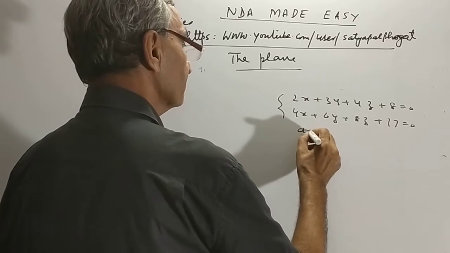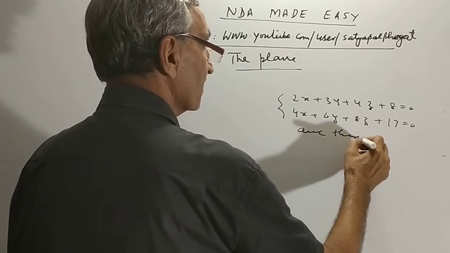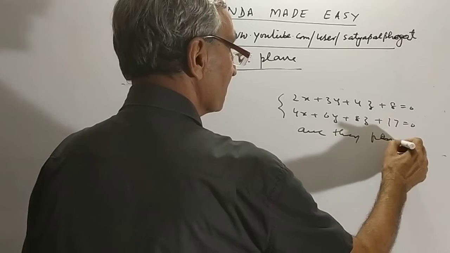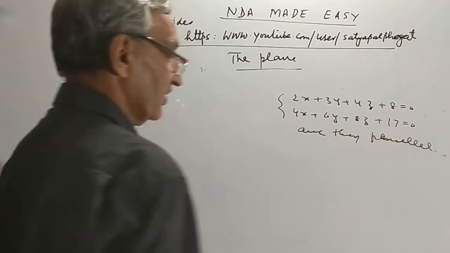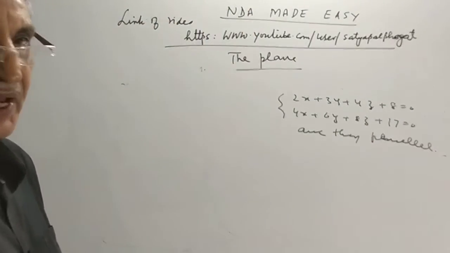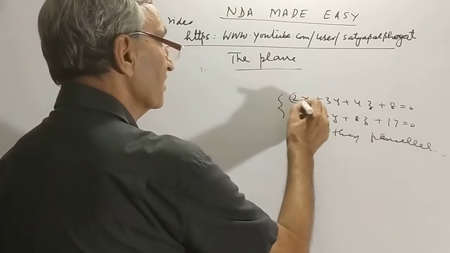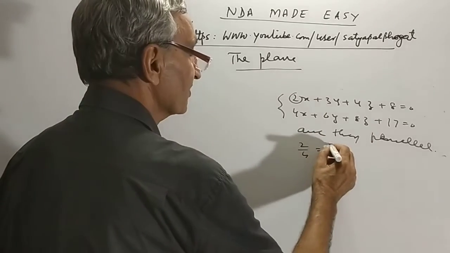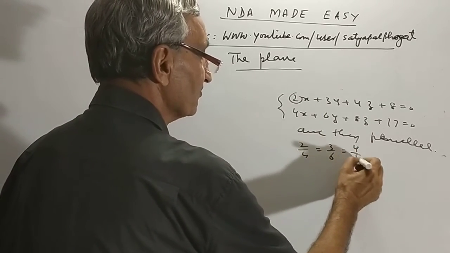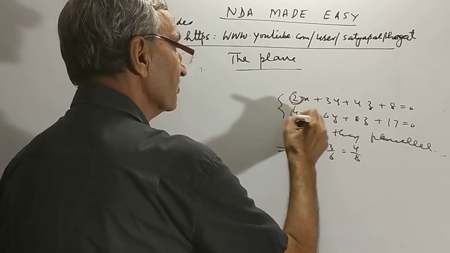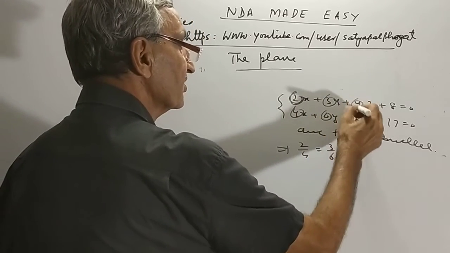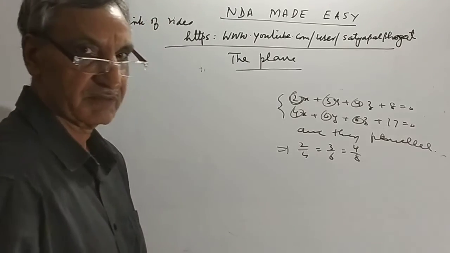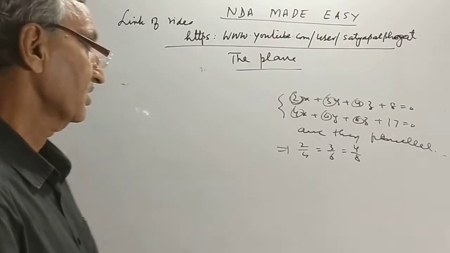Are they parallel? Yes, they are parallel, because 2 upon 4 is equal to 3 upon 6 is equal to 4 upon 8. Yes, A1 by A2 is equal to B1 by B2 is equal to C1 by C2. They are parallel.